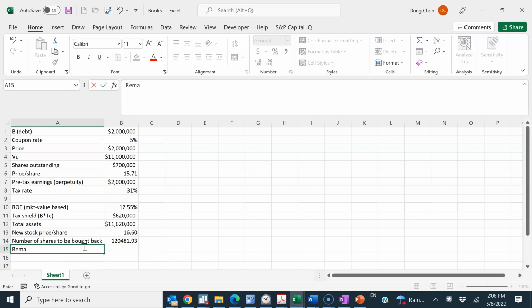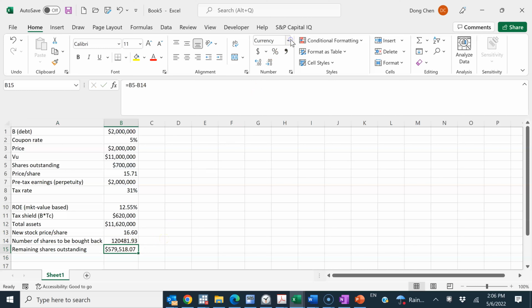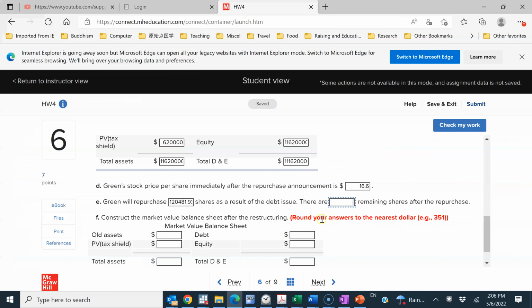Remaining shares outstanding. So that's basically how many? It's 700,000 minus this 12,481.793. This gives us, again, I don't need the currency, just the normal number. So this is the total number of shares remaining after the repurchase.